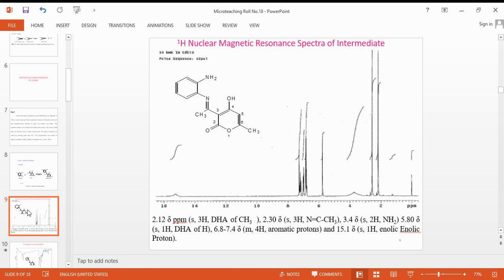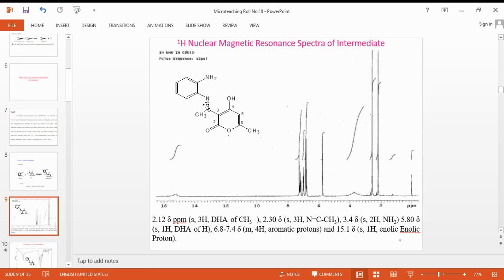Here we can see that the peak obtained at 2.12 delta ppm is due to these three hydrogens of the dehydroacetic acid. The peak at 2.30 is due to these three hydrogens of this C=N group.